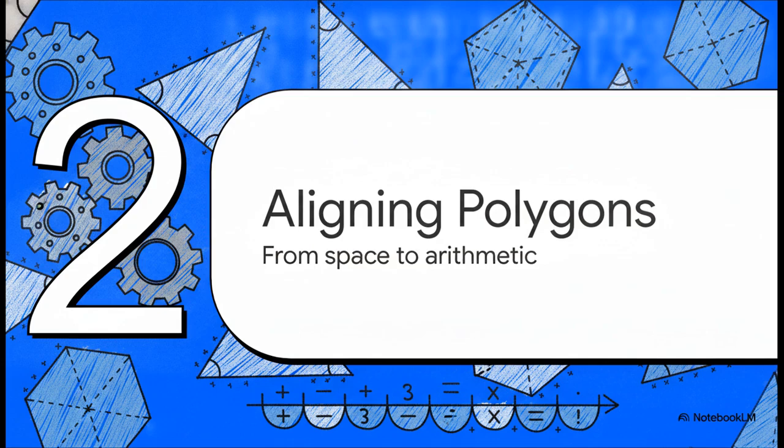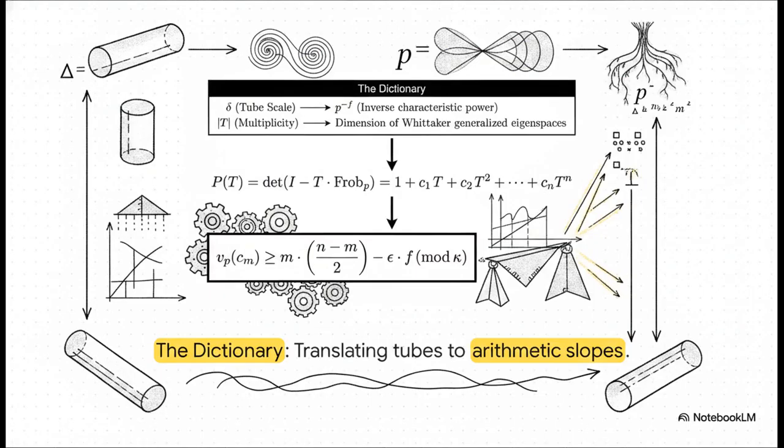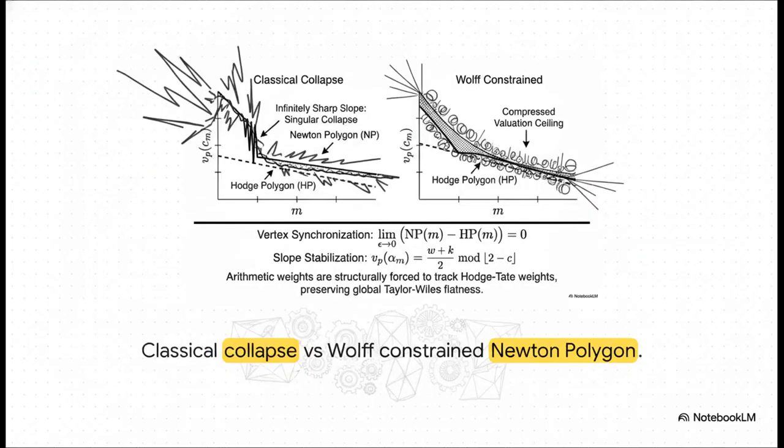Moving right along to part 2, aligning arithmetic polygons. To actually shift from spatial geometry over to arithmetic, we essentially need a translator, a dictionary. Notice how the geometric tube scale delta maps directly to the inverse characteristic power, p to the negative f. Simultaneously, the multiplicity count maps exactly to the dimensions of generalized eigenspaces. This mathematical translation is a real game changer. It turns a pure spatial volume bound directly into a strict combinatorial ceiling on the degree of our unipotent operator matrices.